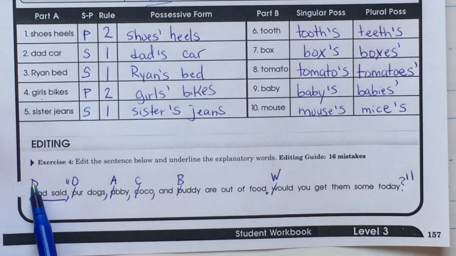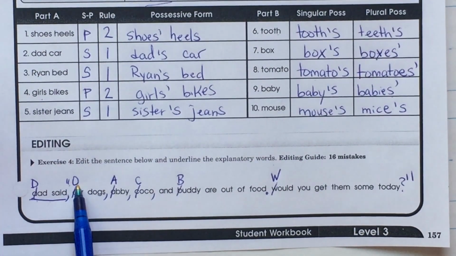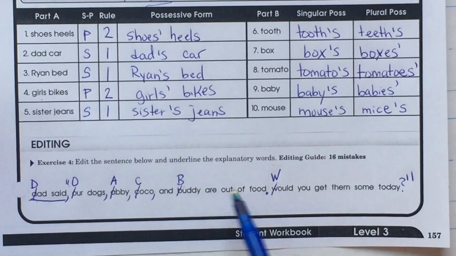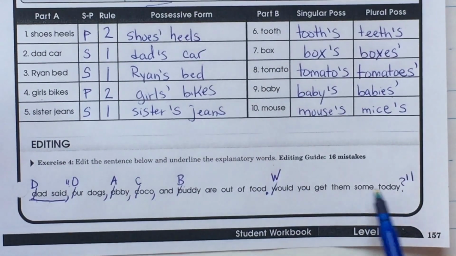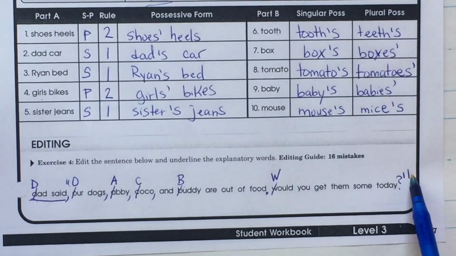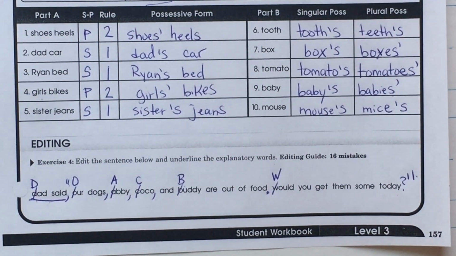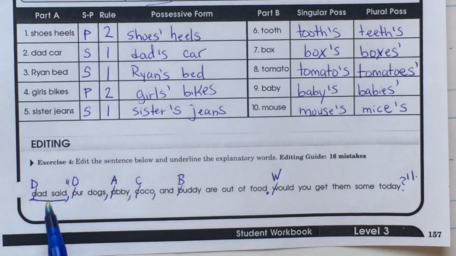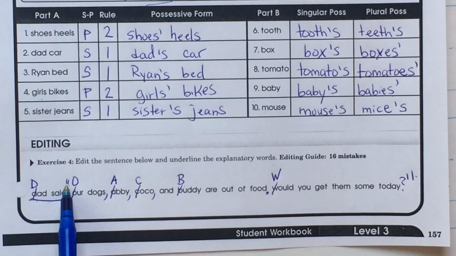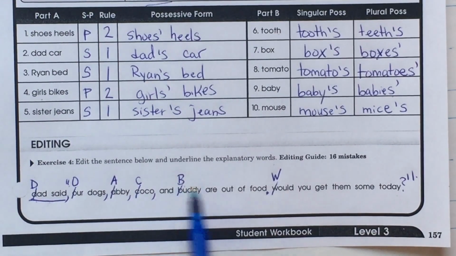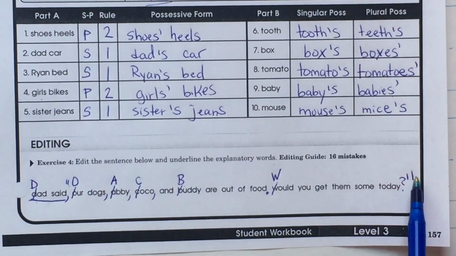Underline 1, 2, 3, 4, 5, 6, 7, 8, 9, 10, 11, 12, 13, 14. Oh dear, did I miss one? Maybe I just missed counting. So let's see here. Let me count again. 1, 2, 3, 4, 5, 6, 7, 8, 9, 10, 11, 12, 13, 14.